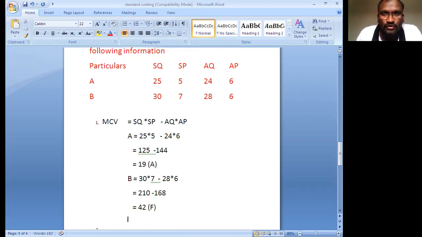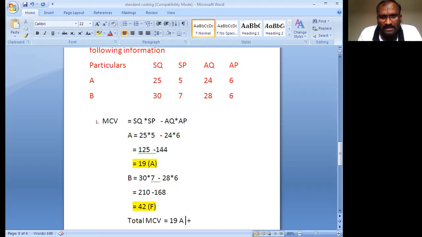F is positive, and A is negative. This is the A related answer, and this is the B related answer. B is 42F. A is 19A, a negative value. F is the positive value. Next line, total material cost variance equals, total means you are adding A and B. 19A plus 42F. So how much is the B answer? You get 42F.